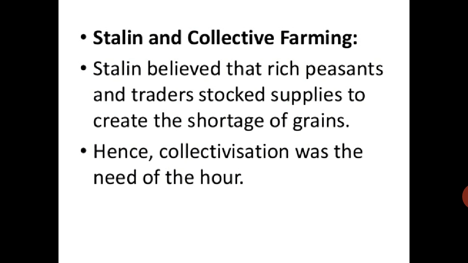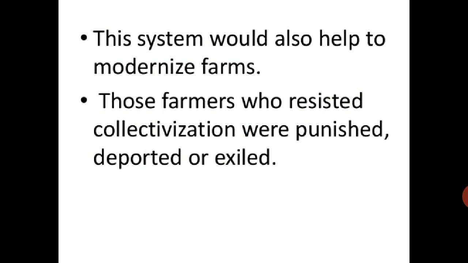Now we will see Stalin and collective farming. Stalin believed that rich peasants and traders stocked supplies to create a shortage of grains. Hence, collectivization was the need of the hour. This system would help to modernize farms. Those who resisted collectivization were punished, deported, and exiled.